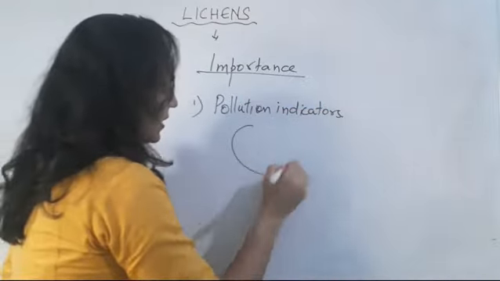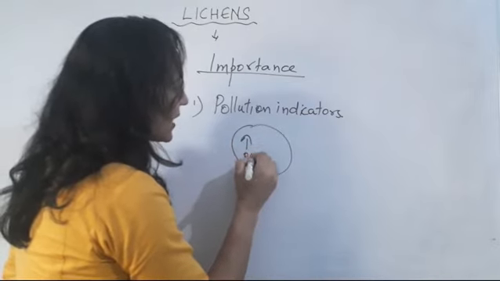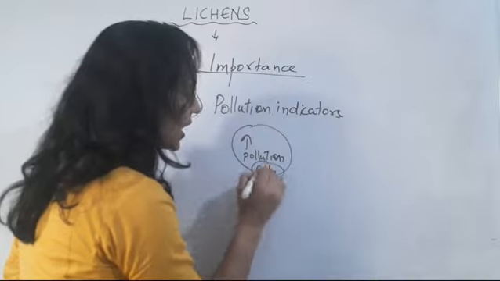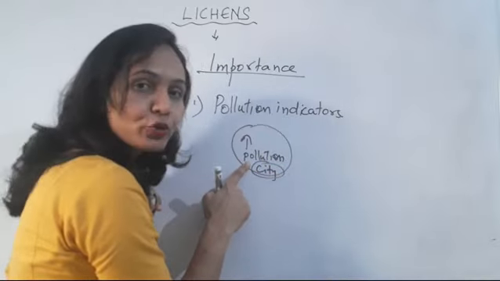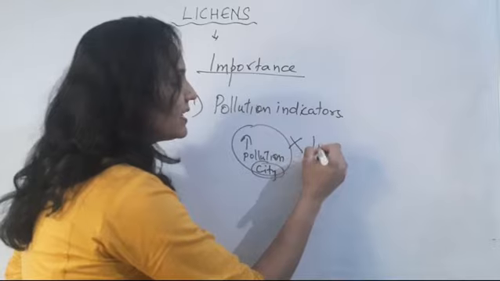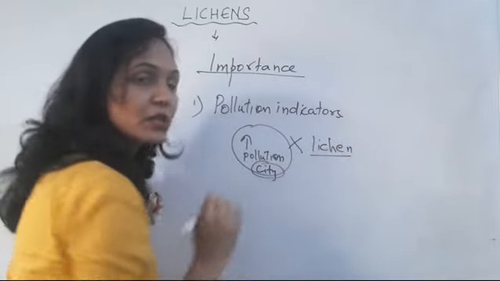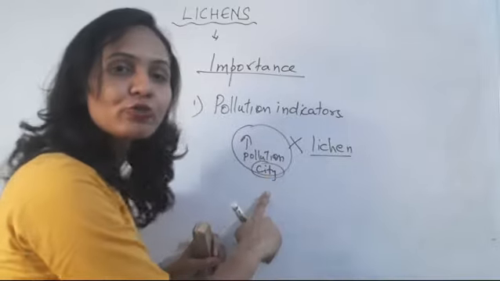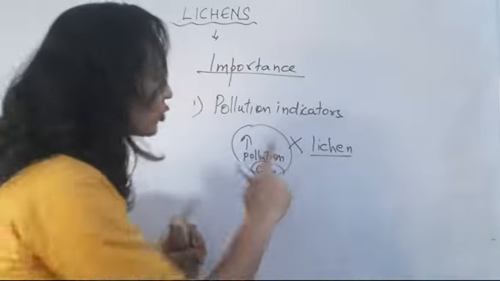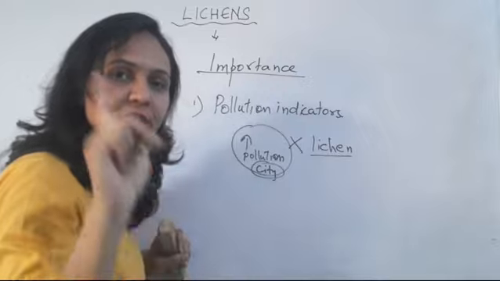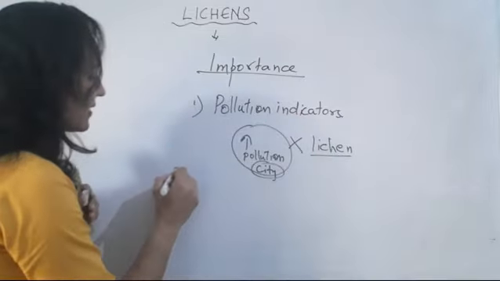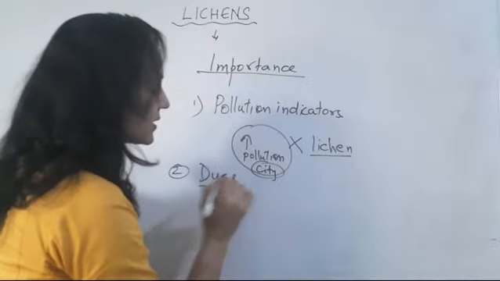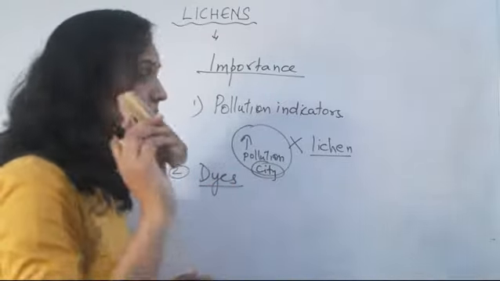If there is more pollution in a city, you can't see lichens there. You will find lichens only in places which are pollution free. That's why they act as pollution indicators. The second thing is that they are used in the production of dyes.